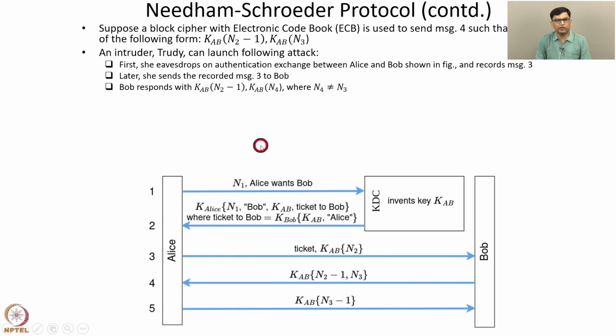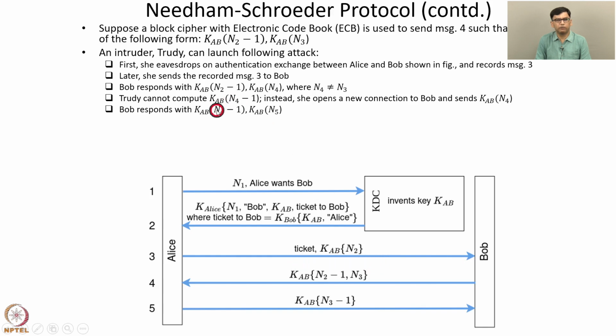Now Bob responds with KAB N2 minus 1 comma KAB N4, where N4 is a nonce different from N3. Now Trudy needs to send KAB N4 minus 1. But Trudy cannot compute KAB N4 minus 1 because she does not know the secret key KAB. To obtain this KAB N4 minus 1, she opens a new connection to Bob and sends KAB N4. So Trudy opens another connection with Bob and sends ticket comma KAB N4 to Bob, and then Bob includes the response KAB N4 minus 1 in this message sent to Trudy.